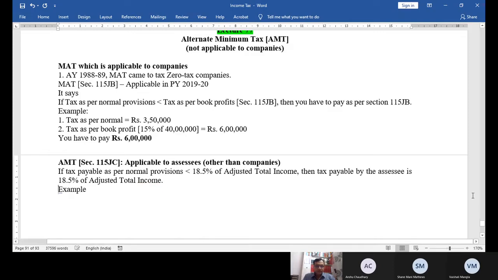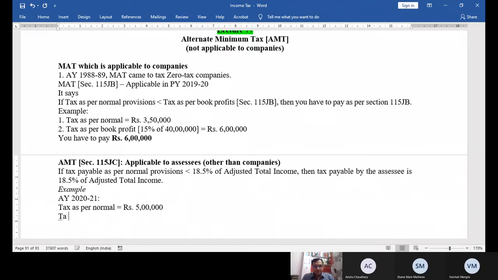Example: tax as per normal provision. For example, this is assessment year 2021, which is my year. Tax as per normal is equal to rupees 5 lakh.